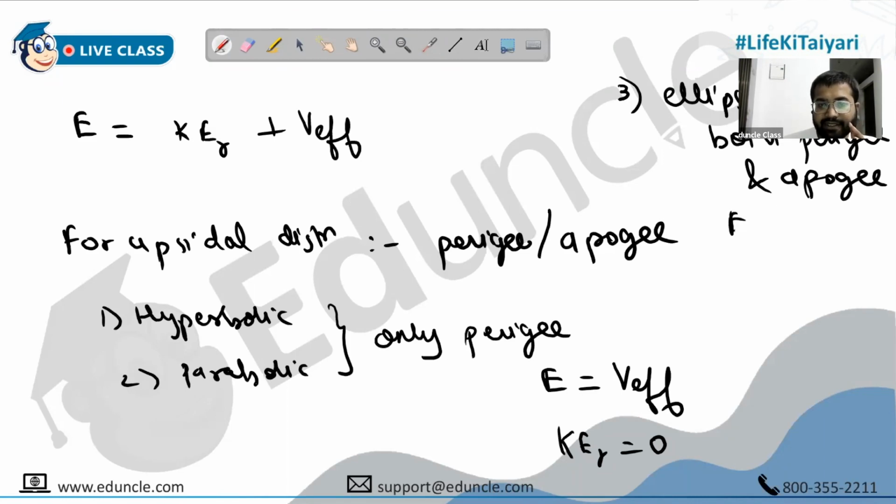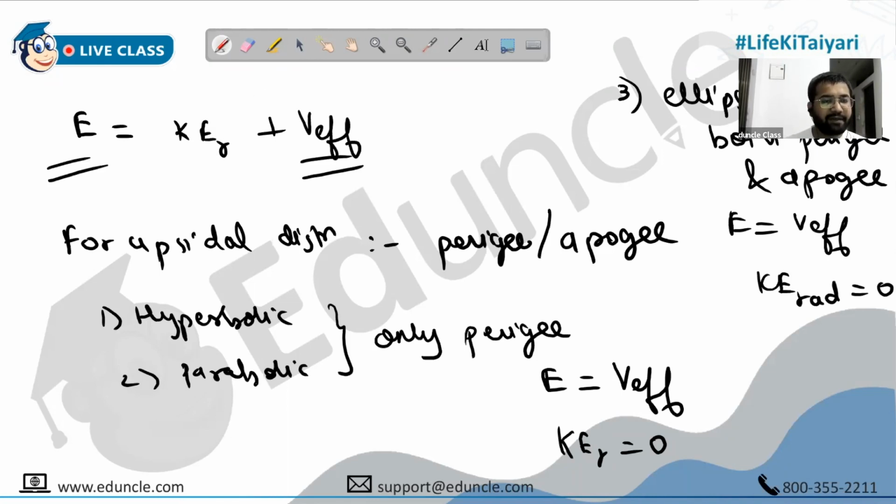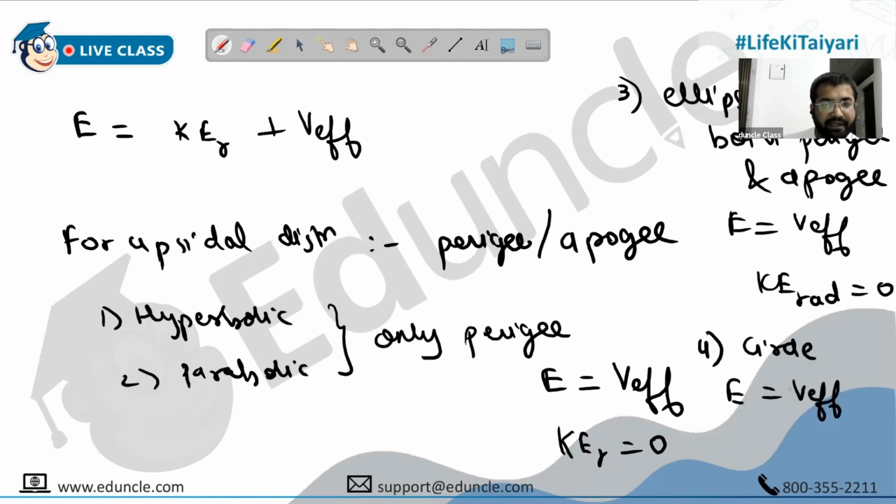Again, the condition is that total energy equals V effective, so the radial kinetic energy becomes 0. In the fourth case, the circle, energy and V effective will be equal, just that V effective reaches its minimum value.